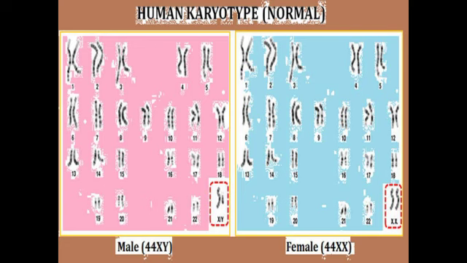Okay. So this is about the unique human karyotype, where the first chromosome is very large, and the 21st chromosome, you observe, is the smallest. So the large and small, and the identification of submetacentric, metacentric, and telocentric chromosomes can be done with the help of a method called karyotype.